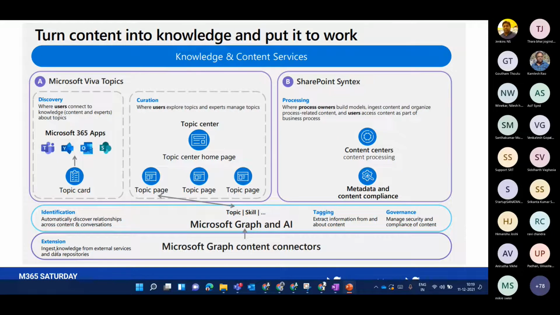So I hope this clears up how the flow is going to be. Simply, the topic center site has the capability of Graph and AI, on which you can create topic pages and showcase those topic cards in all these applications. Here it is mentioned as curation, where users can explore topics and experts can manage the topics. Not all users have access to this area. So this comes under curation.